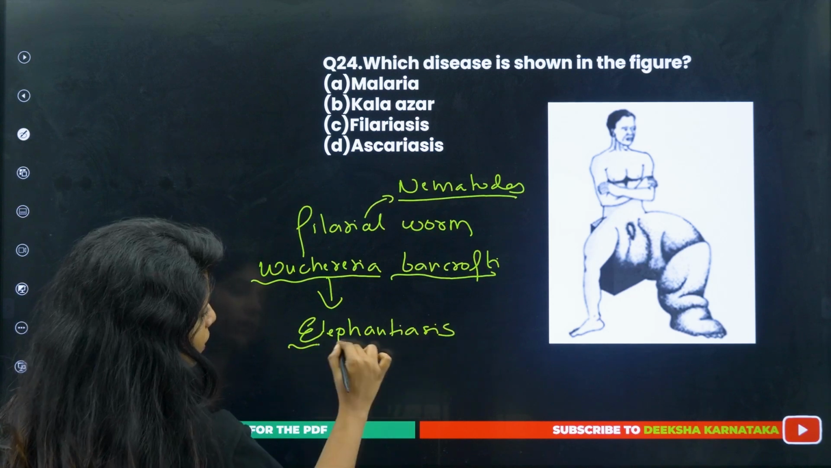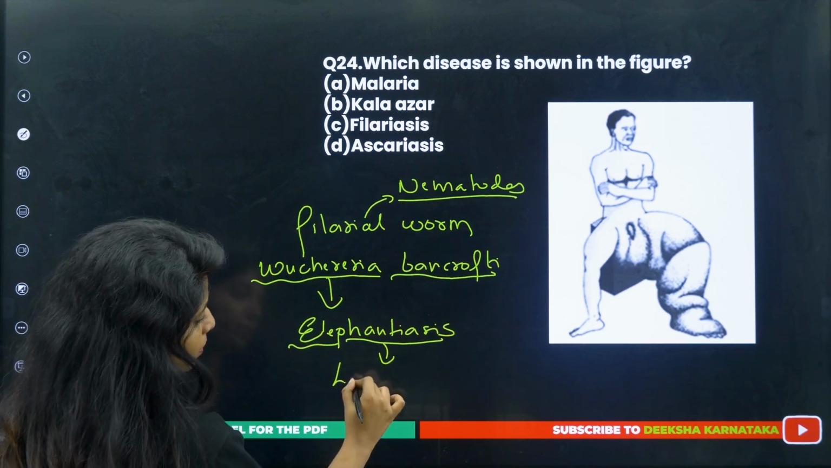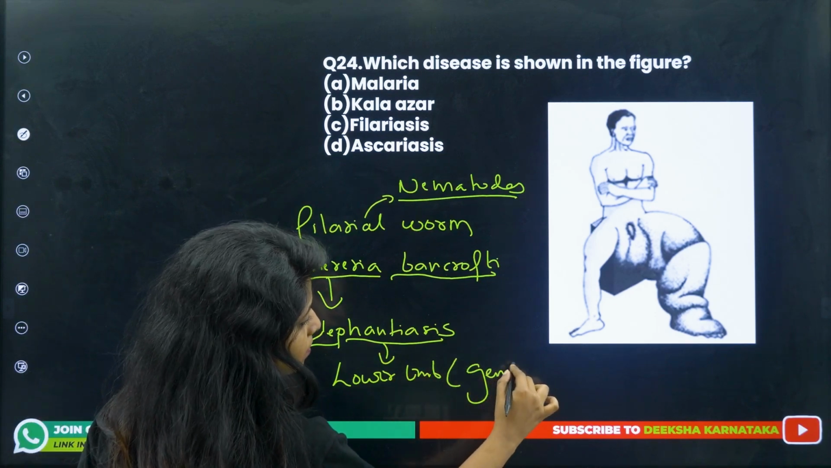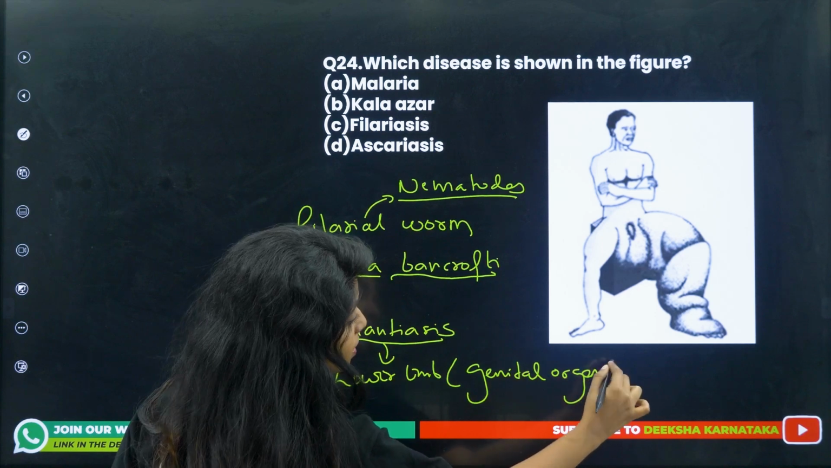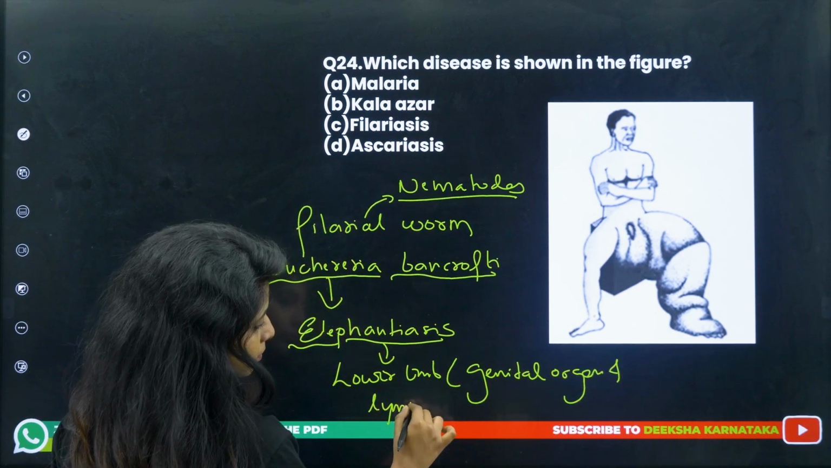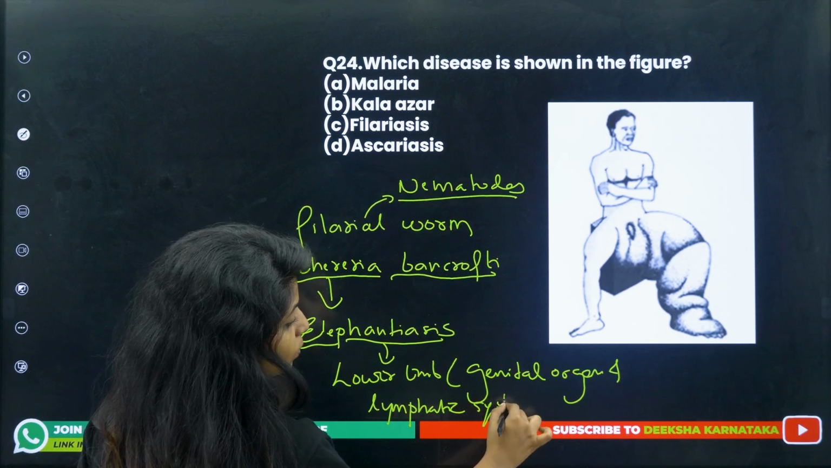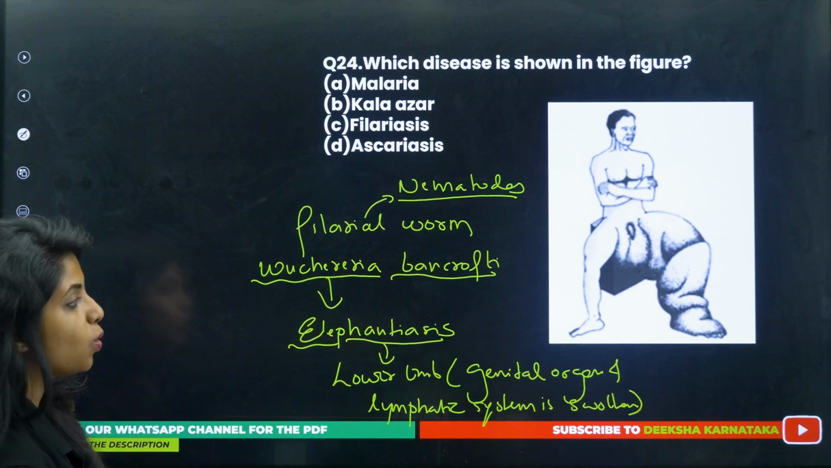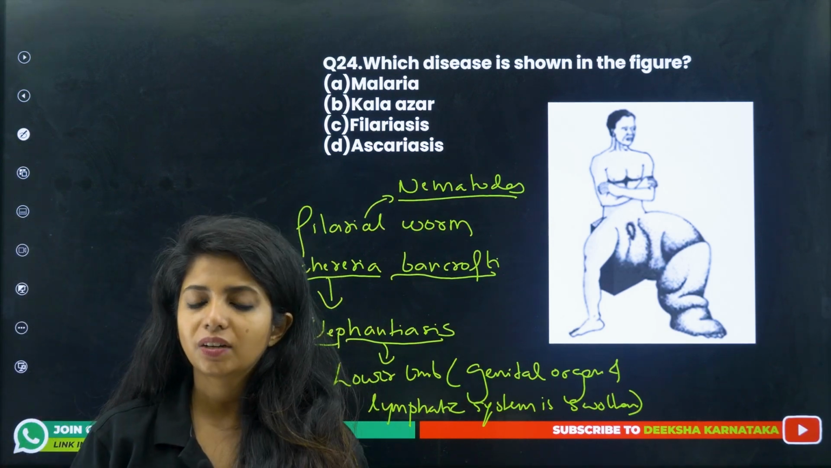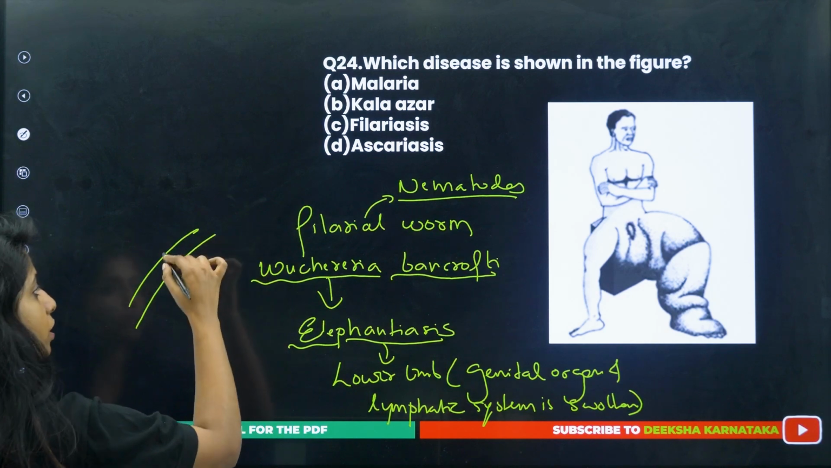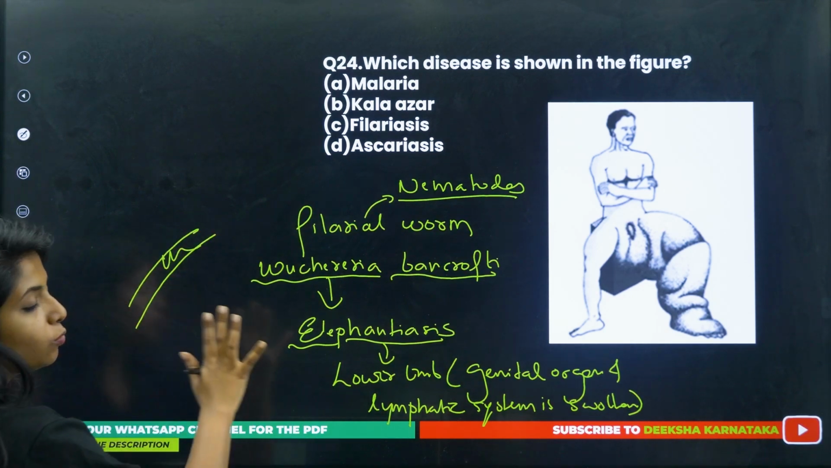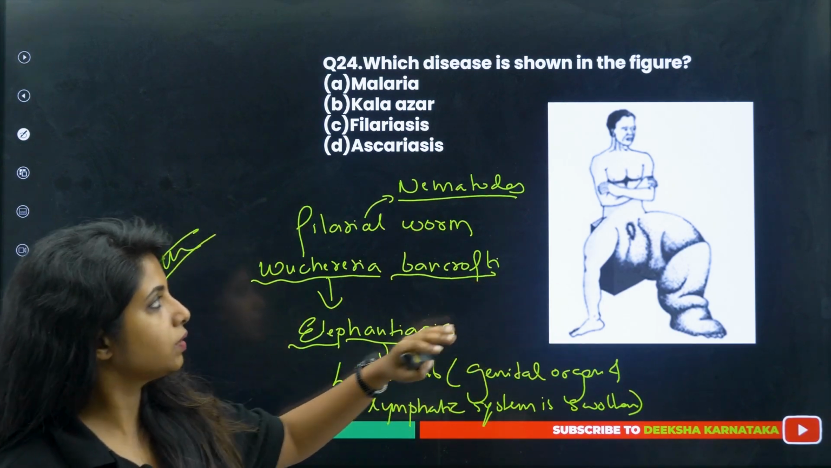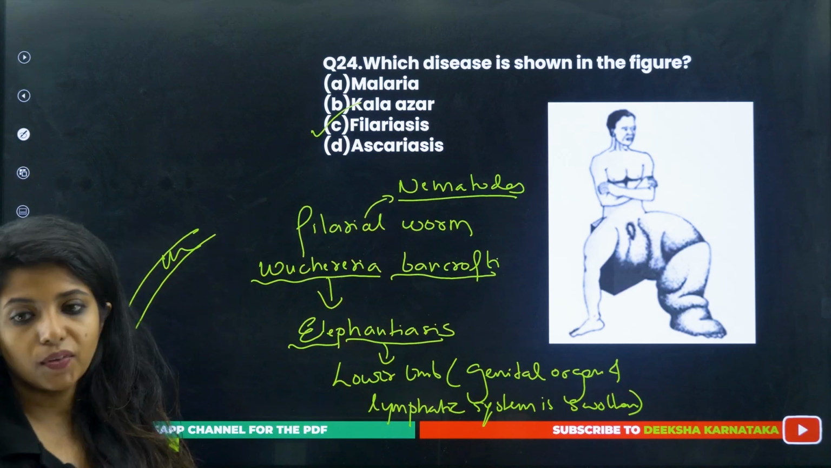Why is it known as elephantiasis, children? Because over here your lower limb, which includes your genital organs, and lymphatic system are swollen. Usually, whatever extra fluid oozes out of our blood vessels is collected by a lymphatic vessel. But over here, the lymphatic vessel itself is damaged, so there is no one to collect this extra fluid. It gets accumulated, it causes inflammation and a huge lot of trouble, which is why elephantiasis is caused. So filariasis is the name, caused by the filarial worm.